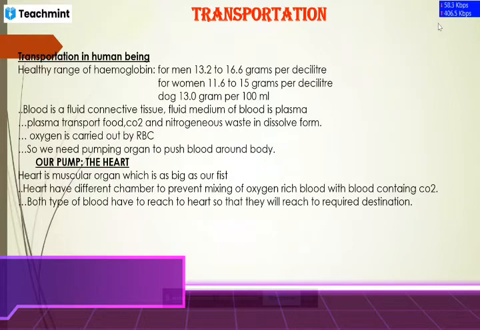Also, if we go through the internal structure of the heart, there are various chambers available in the heart. And what is the purpose of those chambers? In the examination they may ask what is the purpose of those chambers. The purpose of the different chambers is to prevent the mixing of oxygenated and deoxygenated blood. Or simply, it prevents the mixing of oxygen-rich blood with the blood containing CO2.